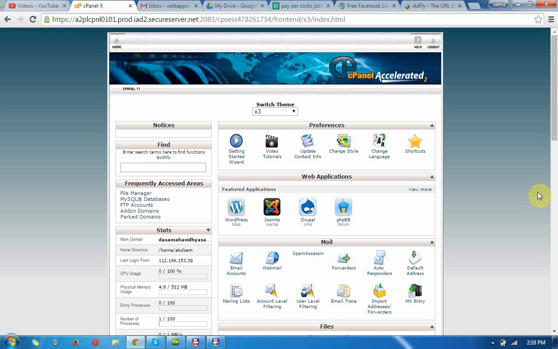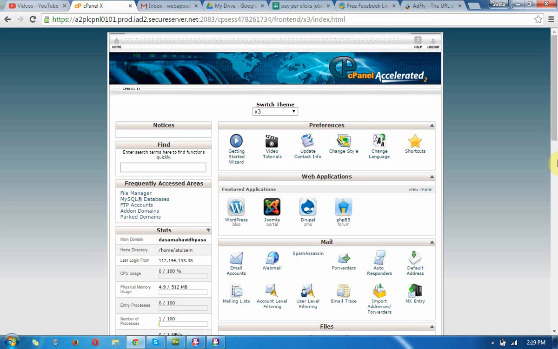Hello everybody, this time I am just going to describe how to install web applications like Bleast for invoicing on your server at your domain name. For that you need to buy hosting and a domain. If you already have them, then use them. I already have hosting and domains and I have already logged in here.